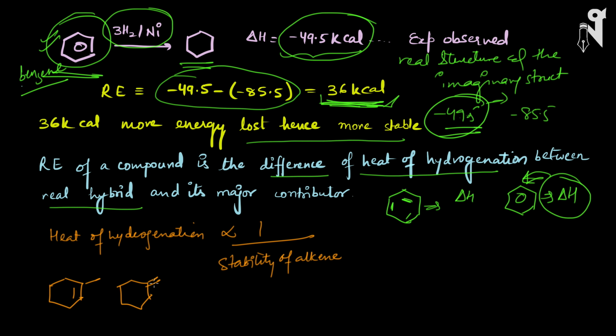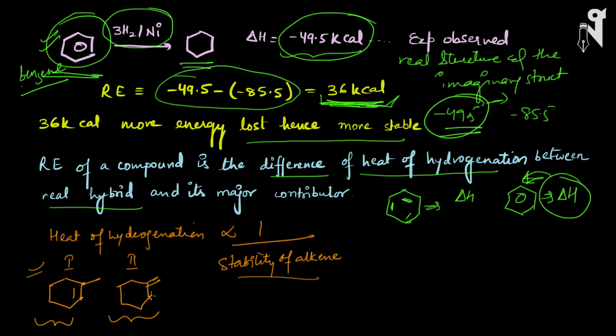So basically, whenever we have to compare the heat of hydrogenation, the molecules will have the same structure, but the position of the double bond would be different. The number of double bonds is going to remain the same. Generally, in those cases, we compare heat of hydrogenation. So if somebody asks us, among these two, which has the higher heat of hydrogenation, we will look for the stability of the molecule, and the stability of the molecule will be judged by the stability of the alkene, or where the double bond is placed.